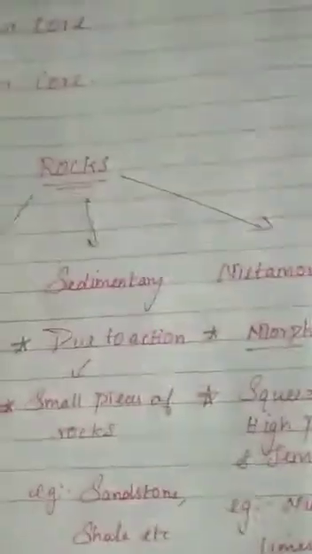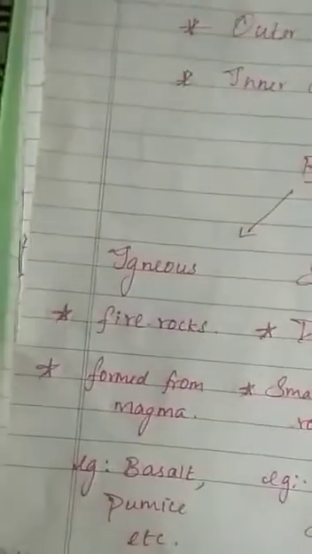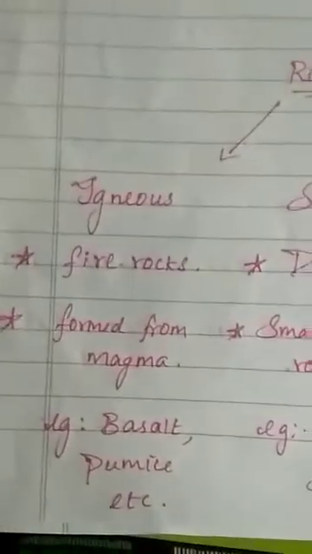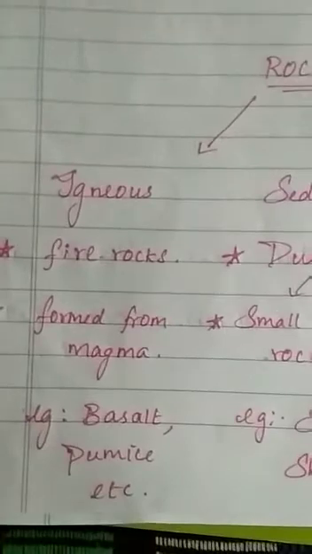So first is igneous rock. Igneous rocks are also known as fire rocks. They are formed from magma. Magma is a hot molten material from deep inside the Earth.